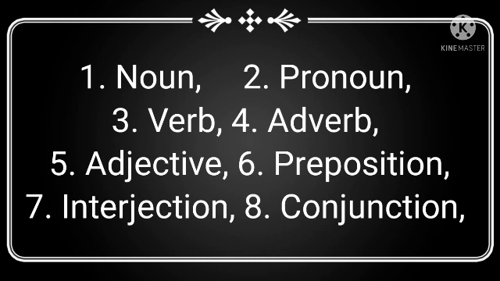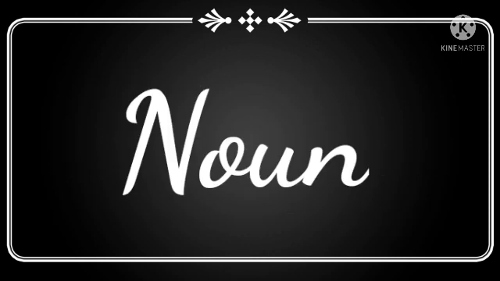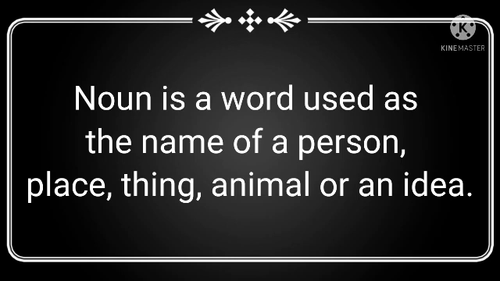Now we'll see the topic noun. What is a noun? A noun is a word used as the name of a person, place, thing, animal, or an idea.